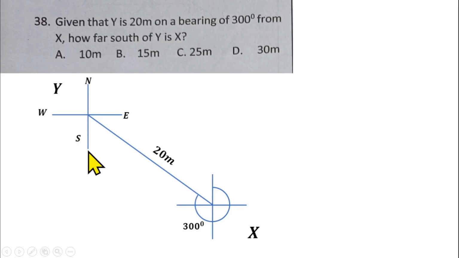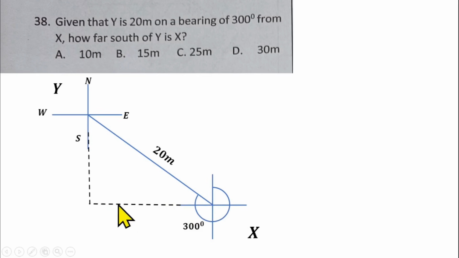So what you can do is extend this south of y downward like this. Then you can extend the west of x to meet the south of y. So we are looking for how far west of south of y is this x.